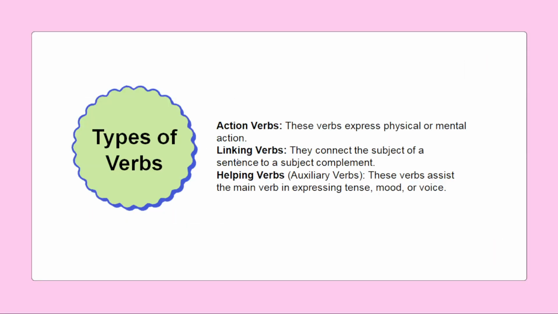So there are so many types of verbs. Among them, we are choosing the top three: action verbs, linking verbs, and helping verbs. I have comprised these three categories so that it will be easy for you to understand. So what is an action verb? What is a linking verb? What is a helping verb? We are going to study in detail in this video. So stay until the end. Watch the complete video and learn along with me.